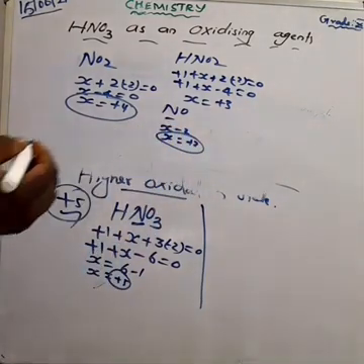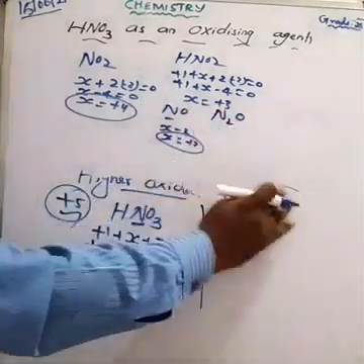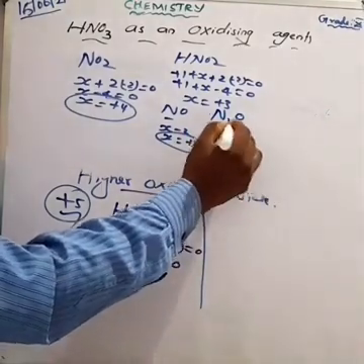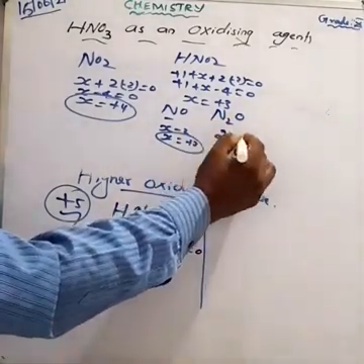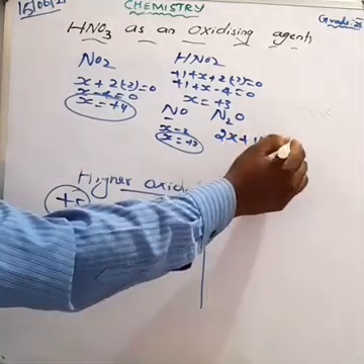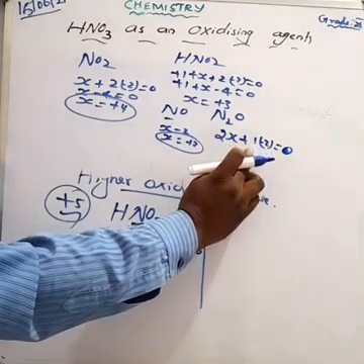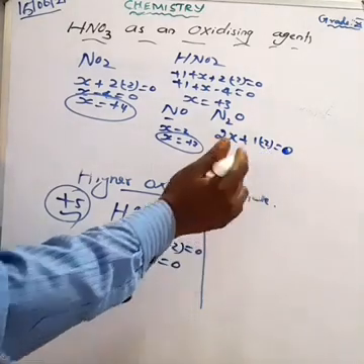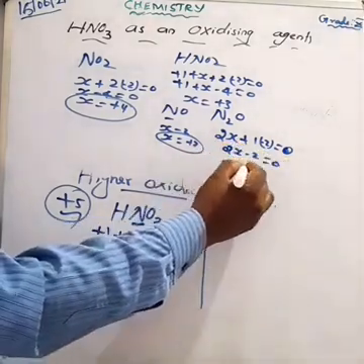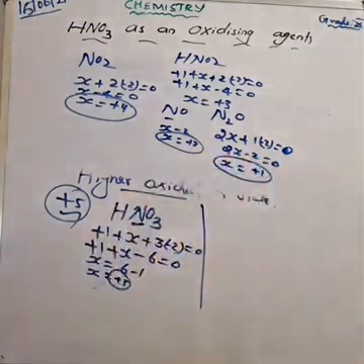What about N2O? How will you find out the oxidation state? Here we can take 2X, am I right? N2O, 2X, because we have to find 2 nitrogens plus oxygen, 1 oxygen. All of you know that 1 into -2 equal to 0. Then how will you write? 2X minus 2 equal to 0. X is equal to 1. We can take +1. Am I right? Yes or no?